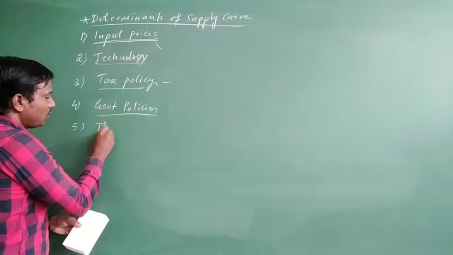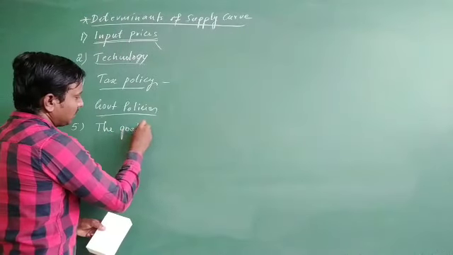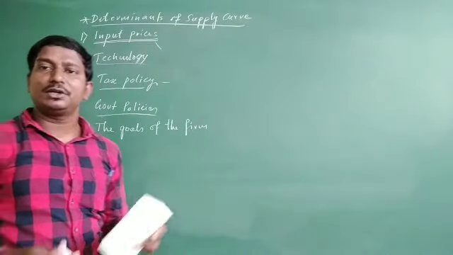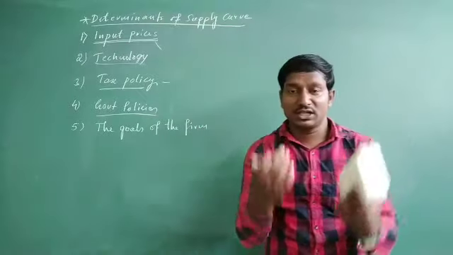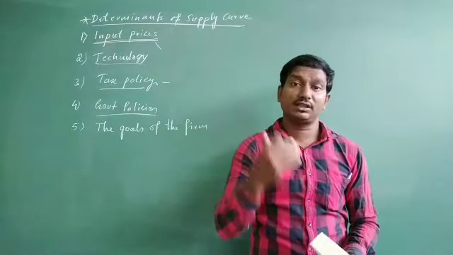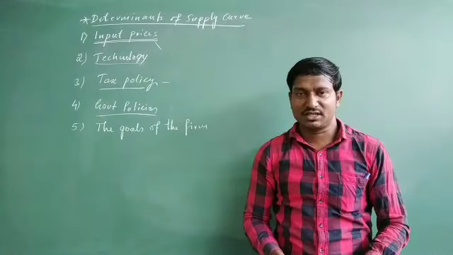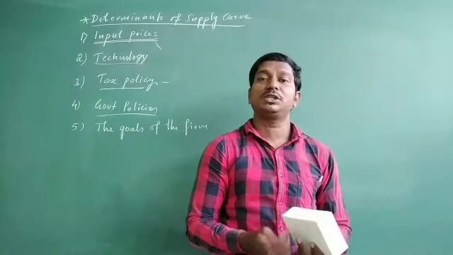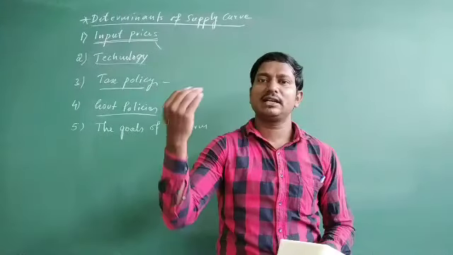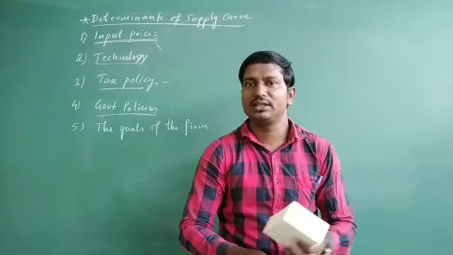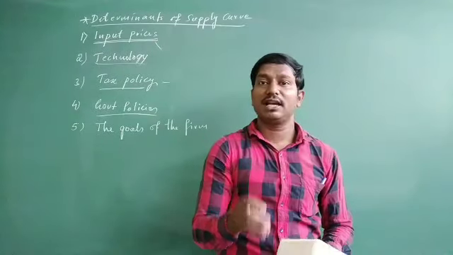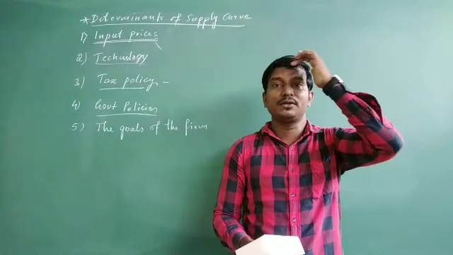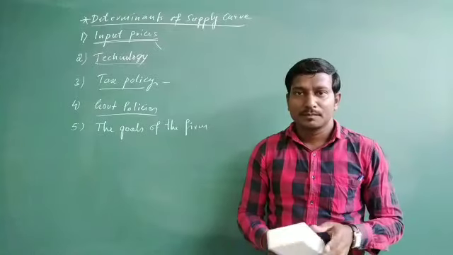that is the goals of the firm. What are the goals of the firm related to selling of the commodity? Whether the goal is to earn the profit in the present situation or whether the goal is to earn profit in the future situation, we cannot say here. Why? Because that all depends on the objective of the firm. Some firms decide, let us earn as much profit as possible in the present situation. Some may assume that if we sell today, we may earn profit, but not as much as we can earn in the future. So that is also another objective.